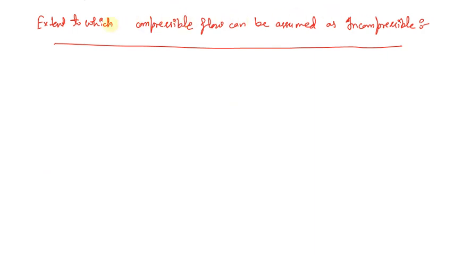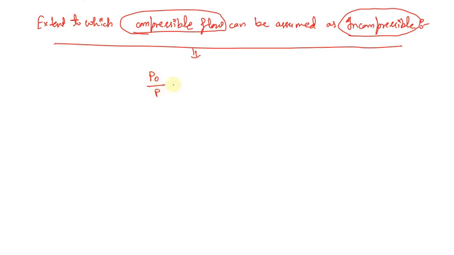Now the next topic that we're going to discuss is the extent to which a compressible flow or compressible fluid can be assumed as incompressible. This we can calculate with the help of the earlier expression that we had derived. Let's say we know that P0 divided by P equals 1 plus (K minus 1) divided by 2 M squared, to the power K divided by (K minus 1).